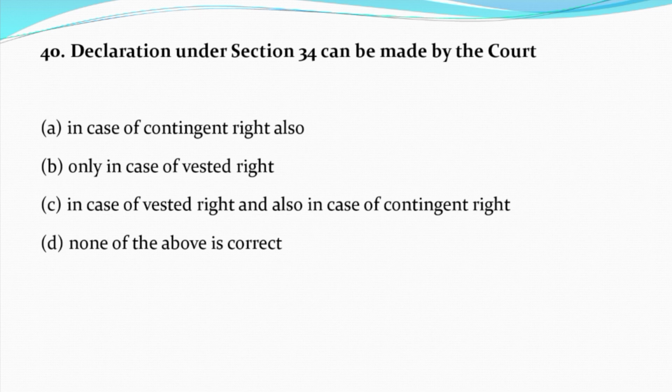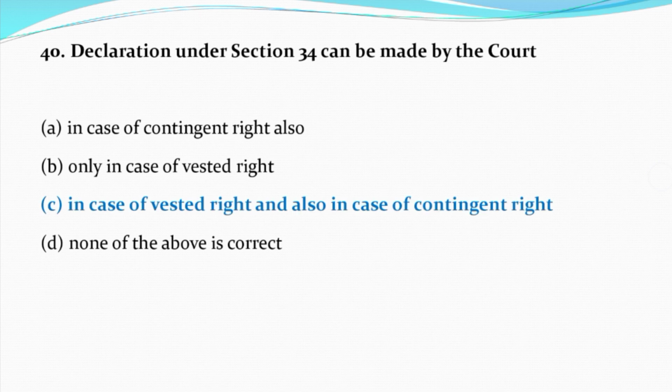Now question number 40. Declaration under section 34 can be made by the court. Option A, in case of contingent right also. Option B, only in case of vested right. Option C, in case of vested right and also in case of contingent right. Option D, none of the above is correct. And the correct answer is option C, in case of vested rights and also in case of contingent right.